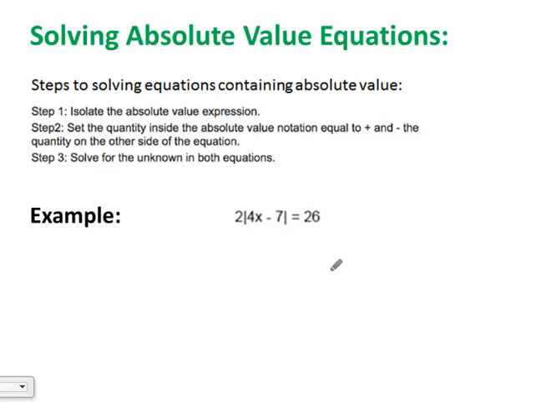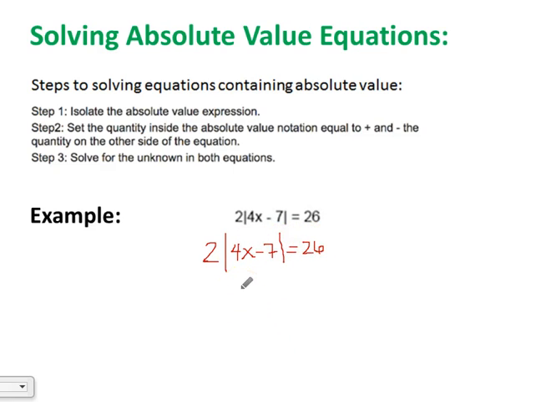So the first step says isolate the absolute value expression. Well, we didn't have to do this on the previous example because our absolute value expression was already isolated. In this case, it's not. We've got a 2 on the outside being multiplied: 2 times the absolute value of 4x minus 7 equals 26.